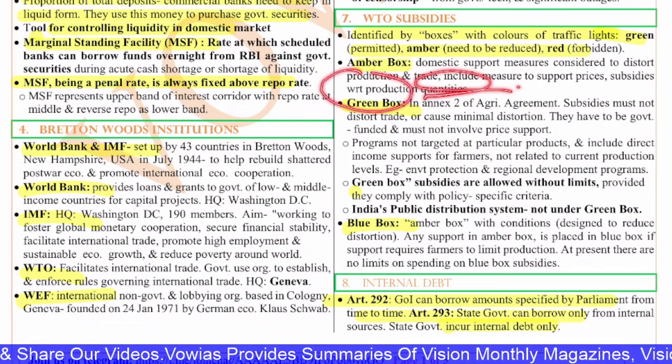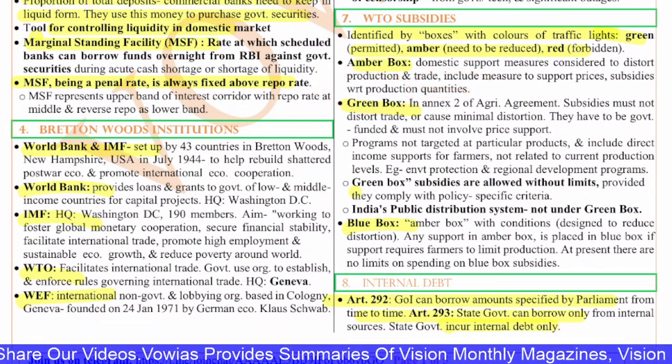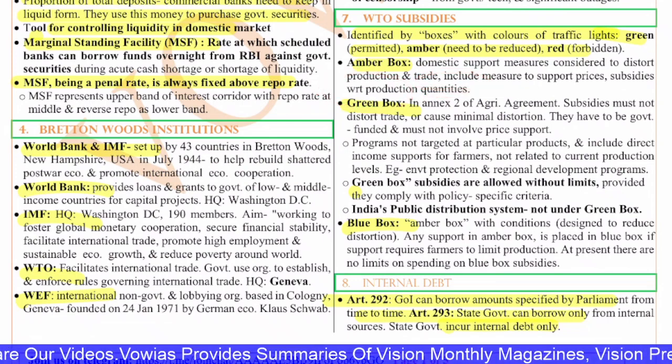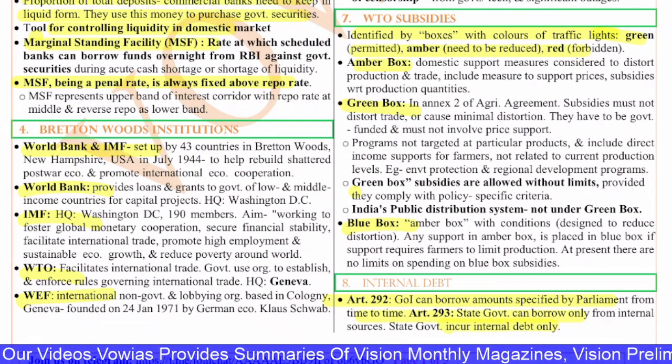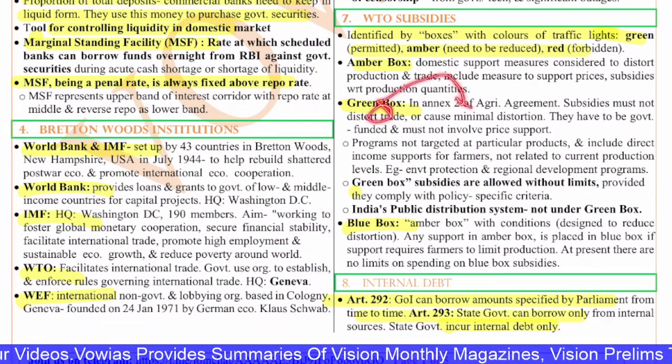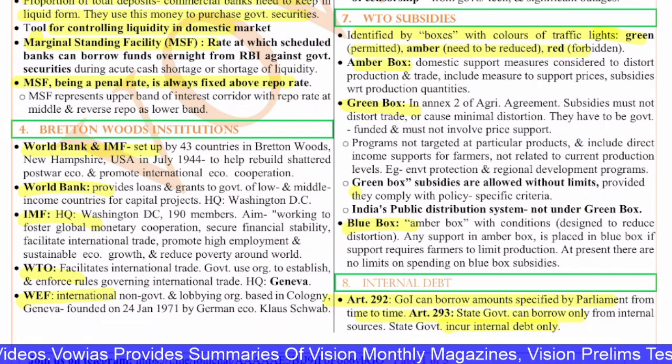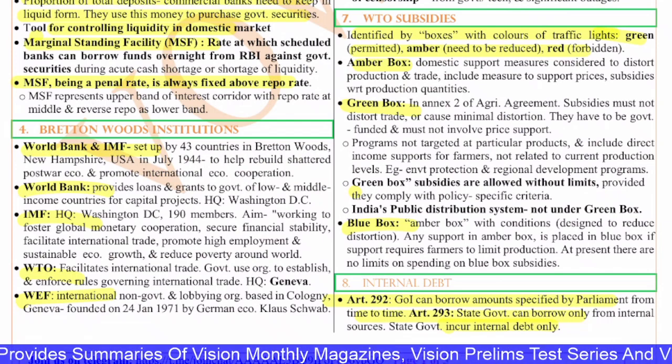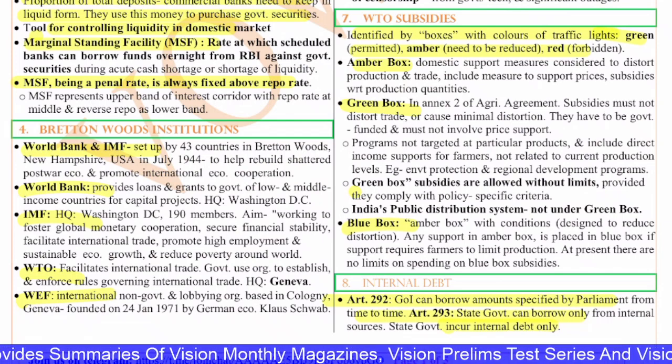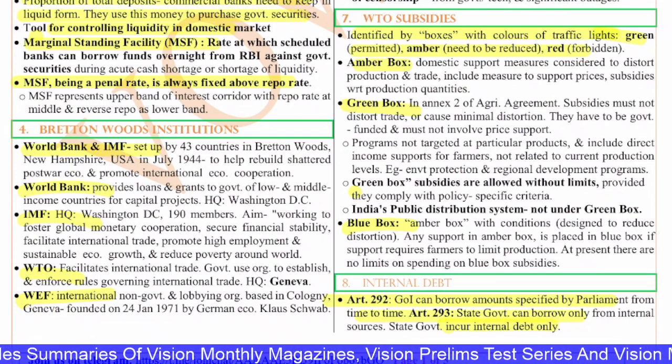Next, you have the green box. Green box, if you see in Annexure 2 of the Agreement on Agriculture, these subsidies do not distort any trade and also cause minimum distortion overall. They should be government funded and must not involve price support.